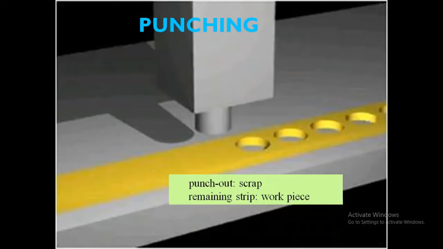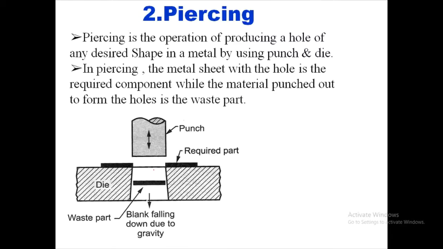Now let us see the next operation, that is piercing. Piercing is the operation of producing a hole of any desired shape in a metal by using a punch and die. In piercing, the metal sheet with the hole is the required component, while the material punched out to form the hole is the waste part. So this is what piercing is about. Piercing and punching are quite the same.